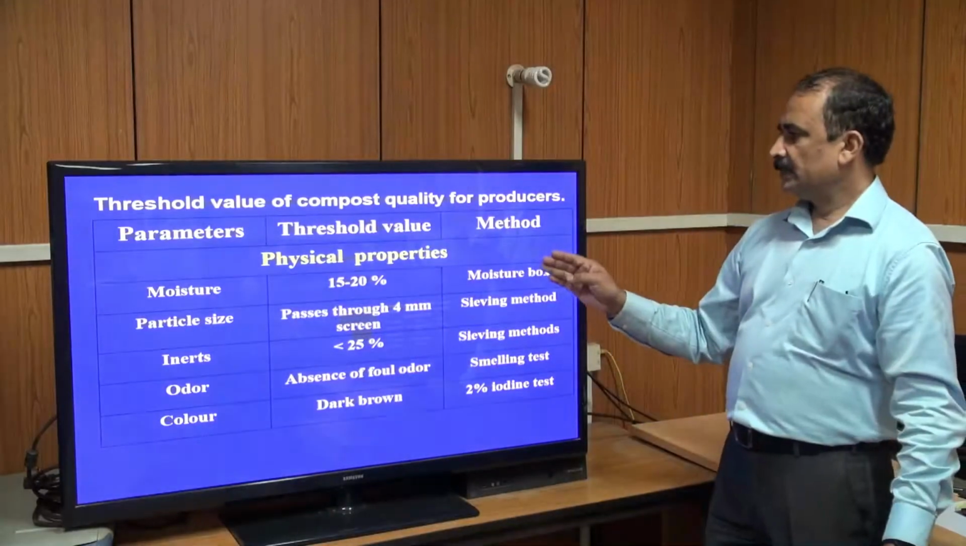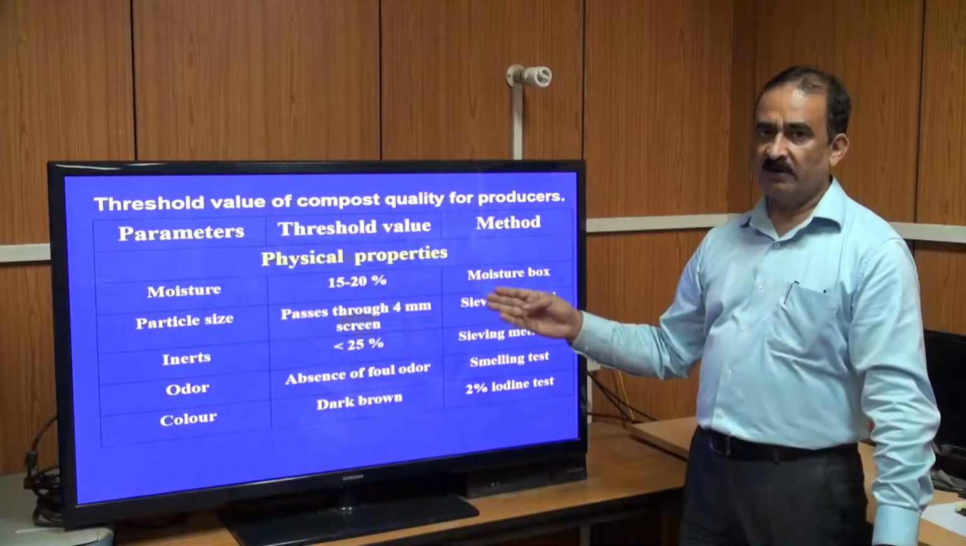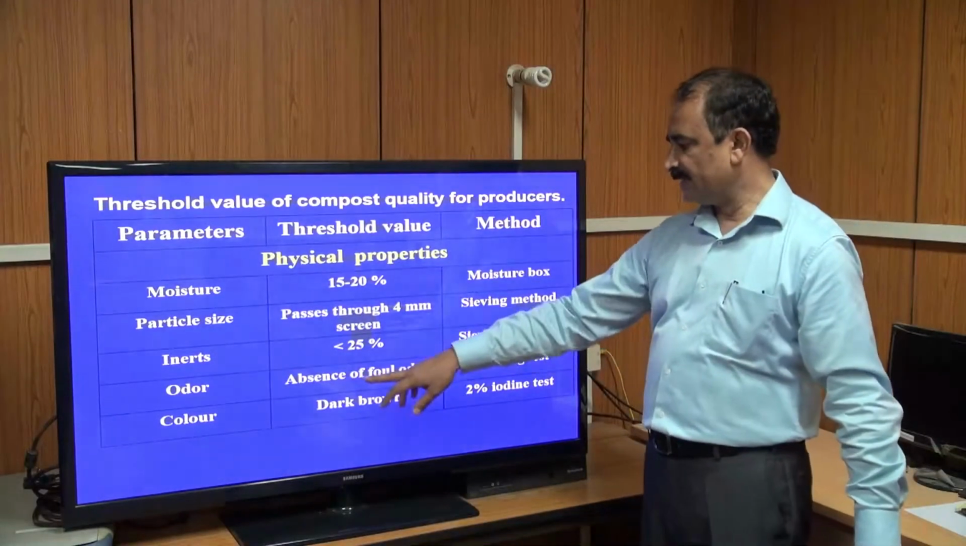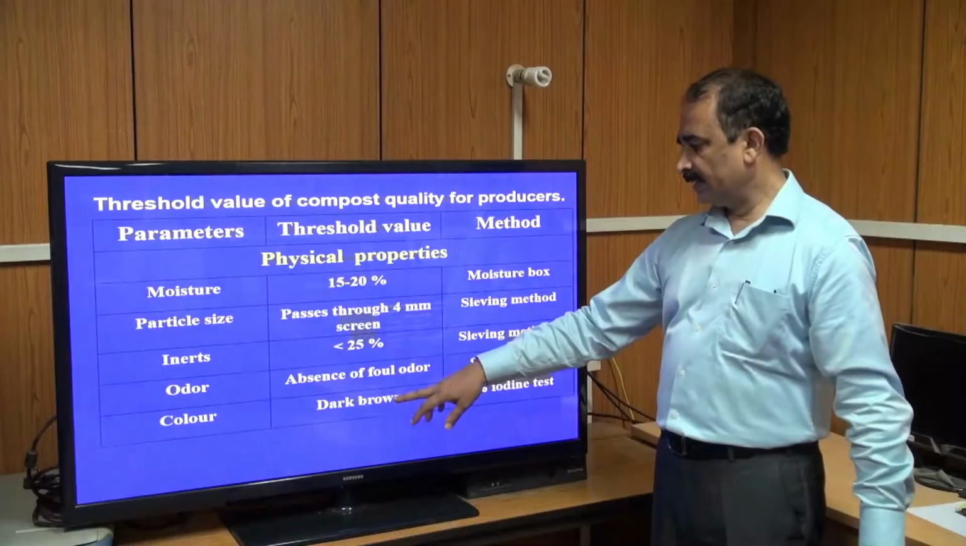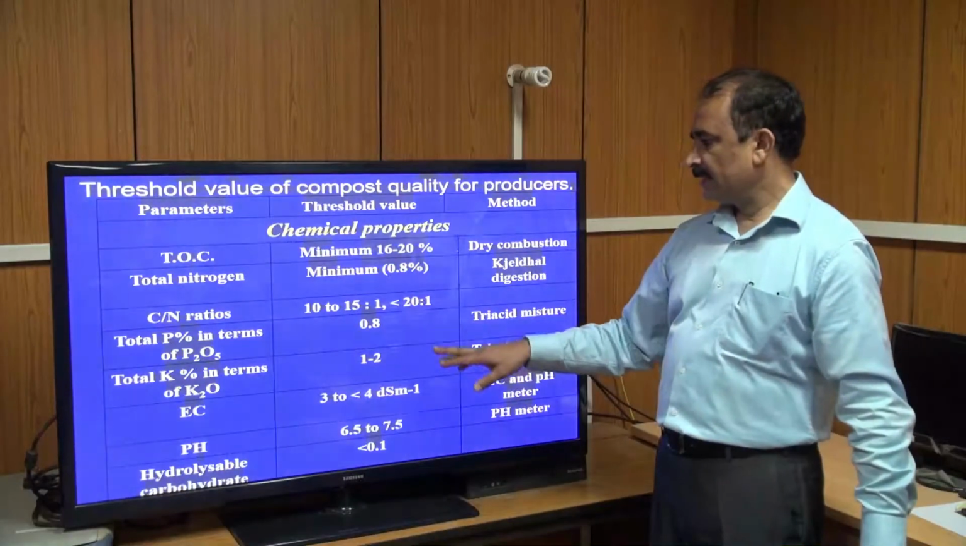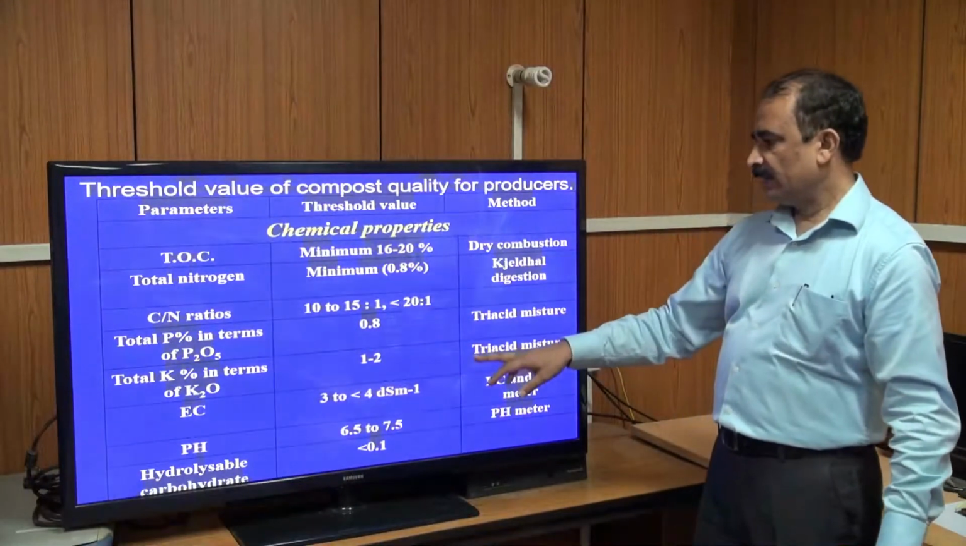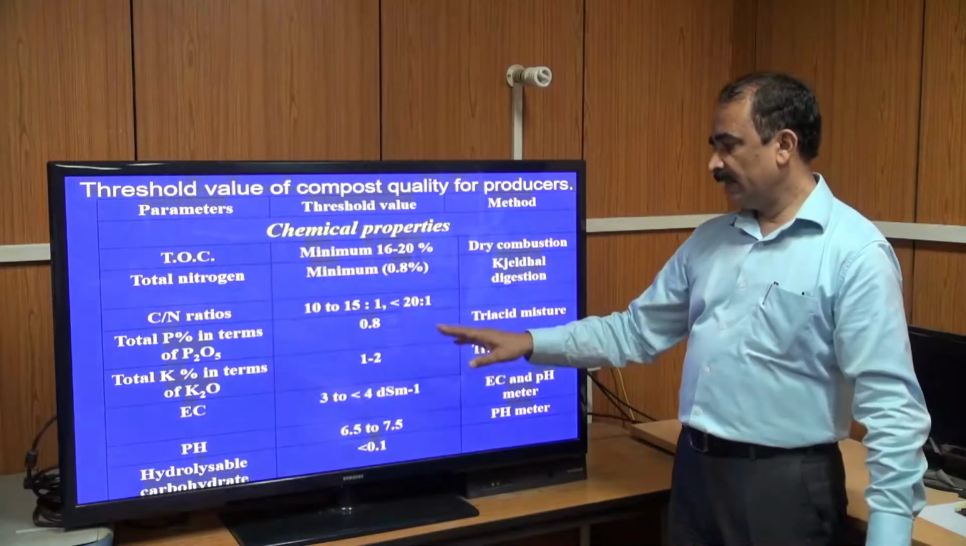These are some threshold values that are important for organic manure production. Inert material is less than 25%. Absence of foul odor. Color is dark brown. C:N ratio is in between 1 to 15. Then potassium in between 1 to 2.